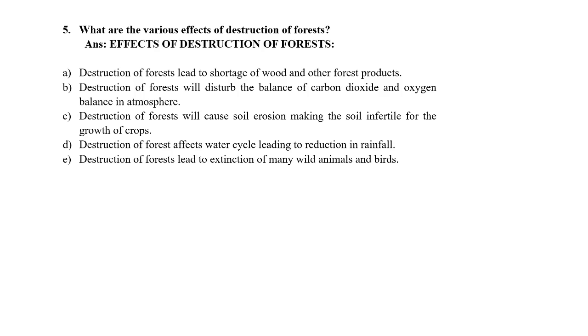The topsoil is the most fertile soil, and without tree cover it will be eroded away.